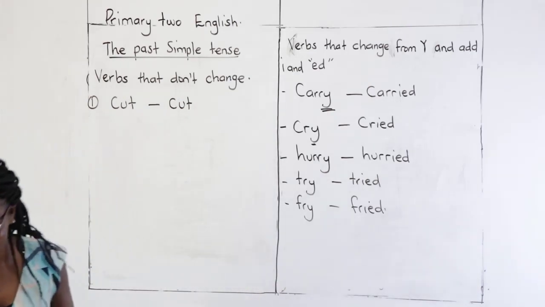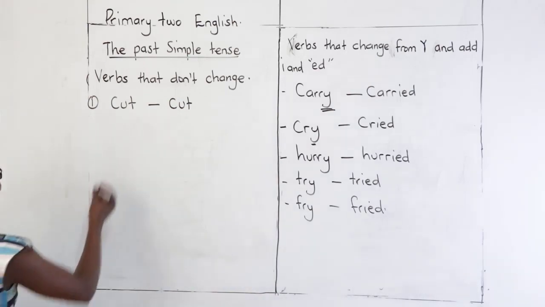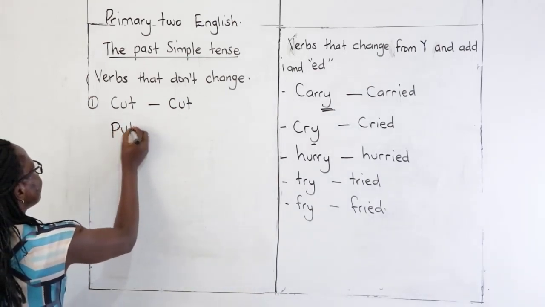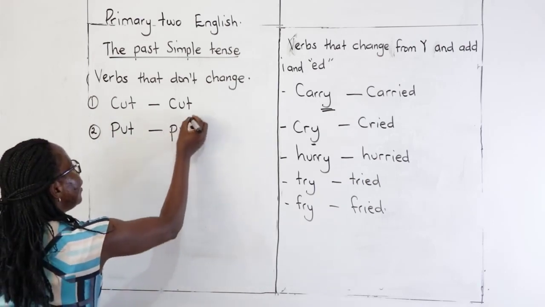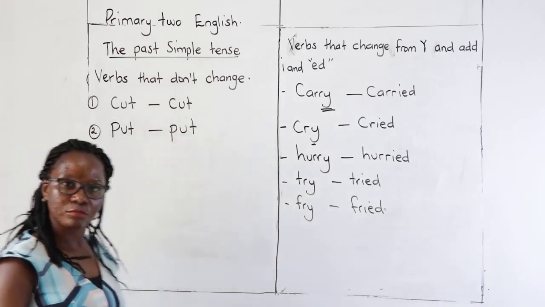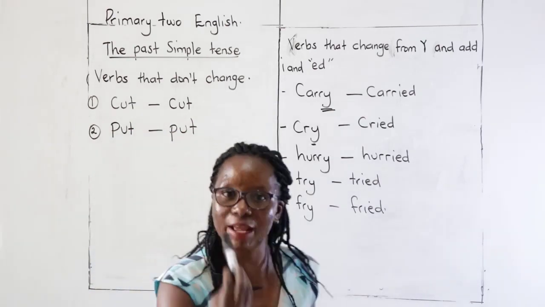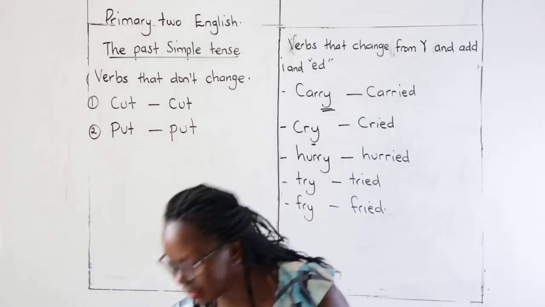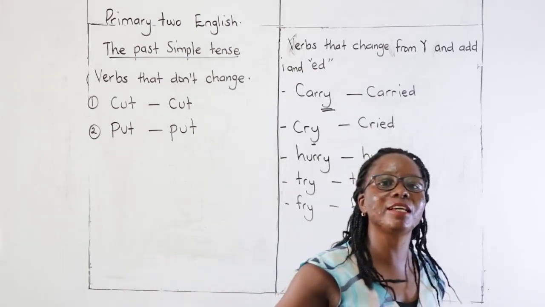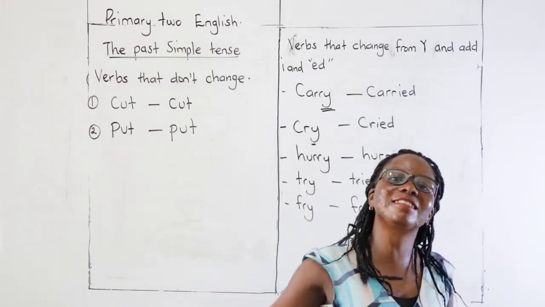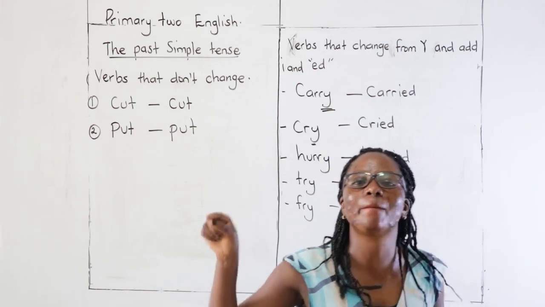Give me examples of other words that don't change at all in the past tense. We have the word put. It will remain put. I put my marker on the table yesterday. That means it is there because that's where I put it.